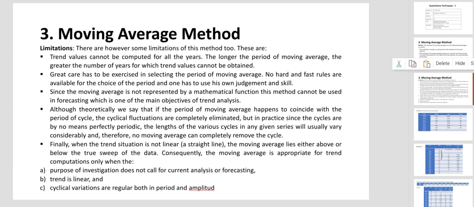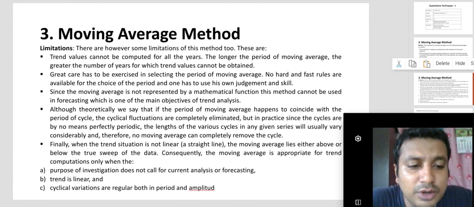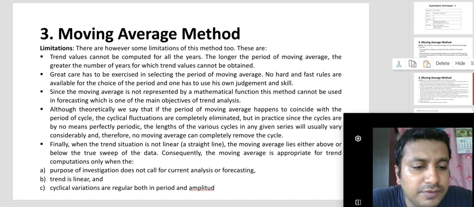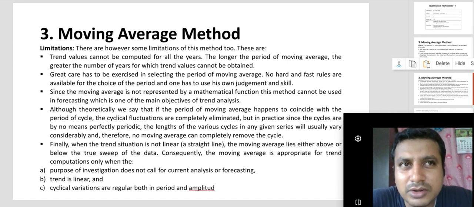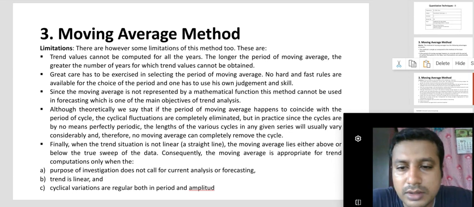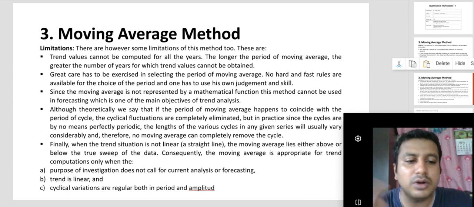Then great care has to be exercised in selecting the period of moving average. For calculating, you have to select the data, right, for how many years you are going to calculate. That is a skill of the statistician. Since the moving average is not represented by a mathematical function, this method cannot be used for forecasting, which is one of the main objectives of trend analysis, right? For forecasting purposes, here you are not using any statistical technique or any mathematical model. So it cannot be used for predicting the future trends. You can calculate the present trend, but not the future trends.